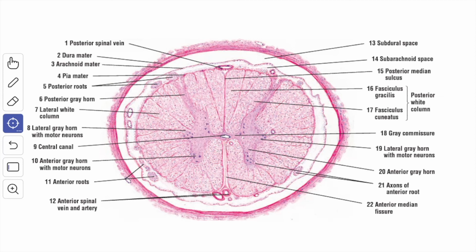The white matter contains the tracts, both ascending and descending, that connect the gray matter at different levels of the spinal cord. Some tracts ascend into or descend from the brainstem, the cerebellum or the cerebral cortex. So we have seen in detail about the spinal cord in the neuroanatomy videos. The link will be given in the description box and at the end of the video.